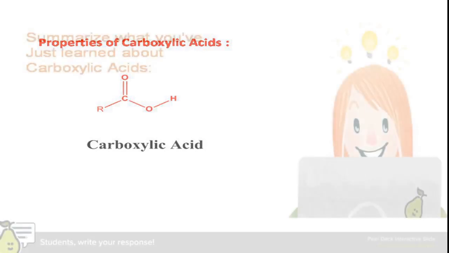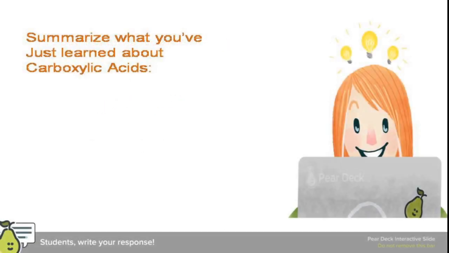Okay. Now, if you try to summarize what we have learned in this video presentation, we can say that carboxylic acids are acidic in nature, and they form a stable carboxylate anion. The stability of the carboxylate anion can be explained based on equivalent resonance structures.